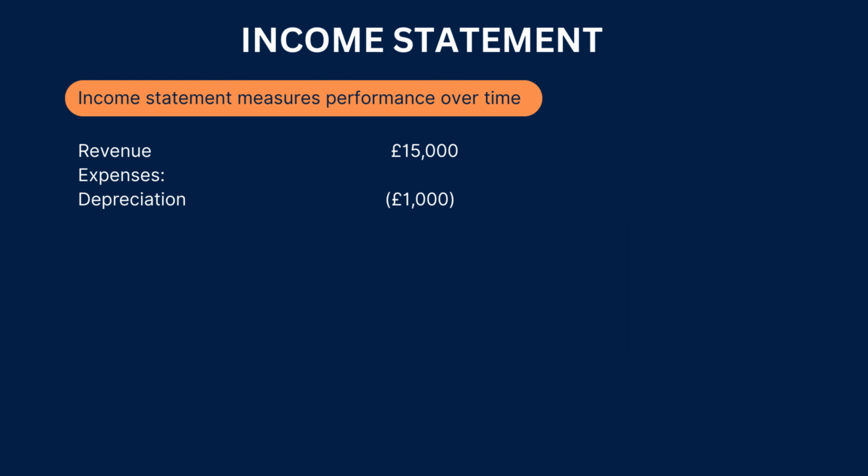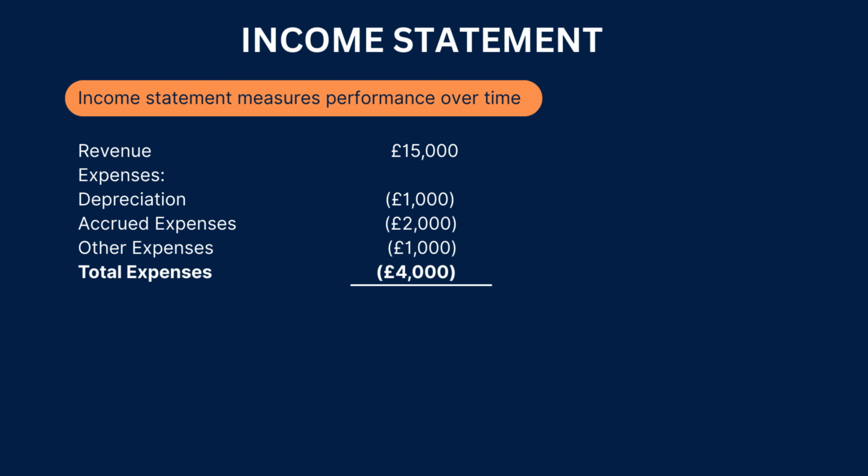We then deduct expenses, depreciation, accrued expenses, and other expenses. Total expenses are £4,000. Our profit is £11,000. This statement answers the question, did the business make a profit or a loss during the period? The income statement is about performance over time, not what the business owns.